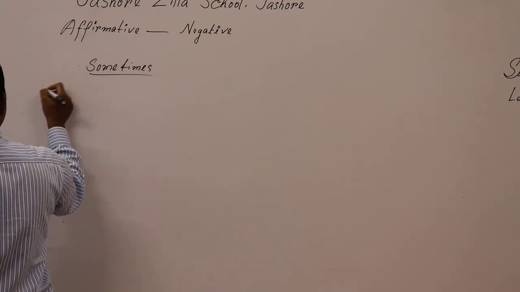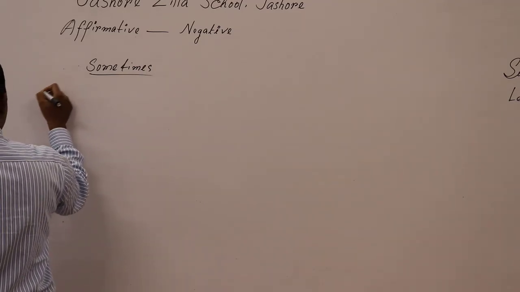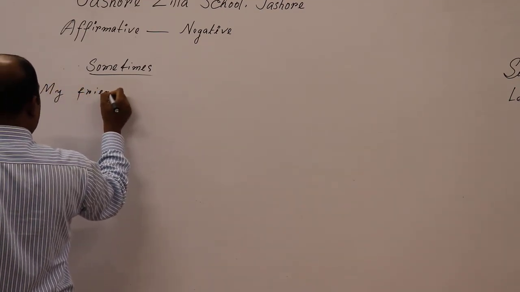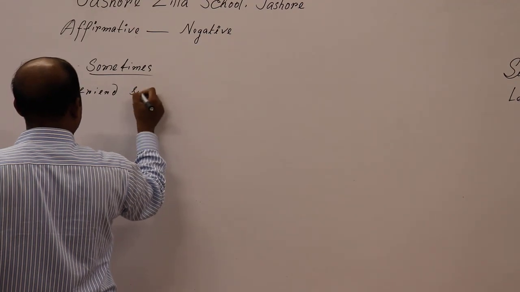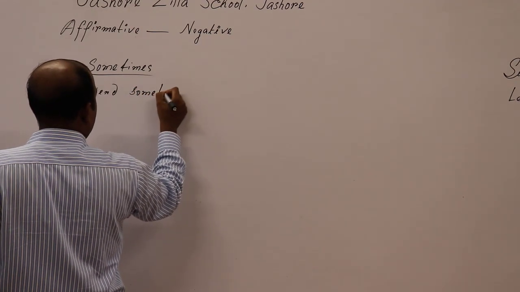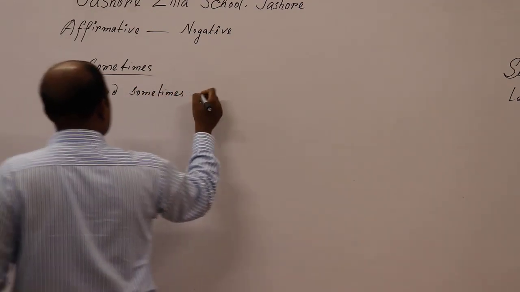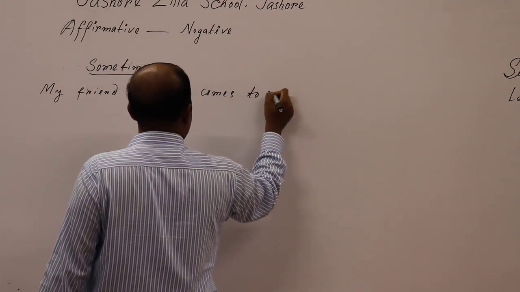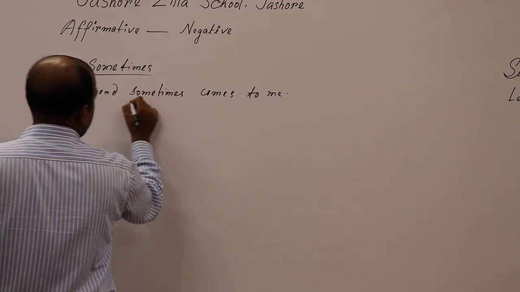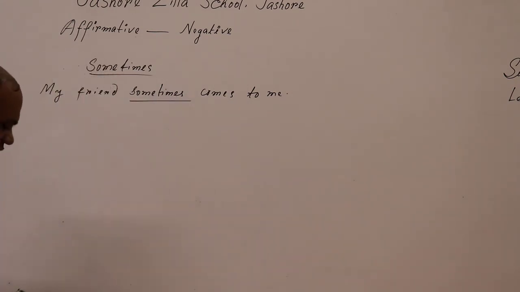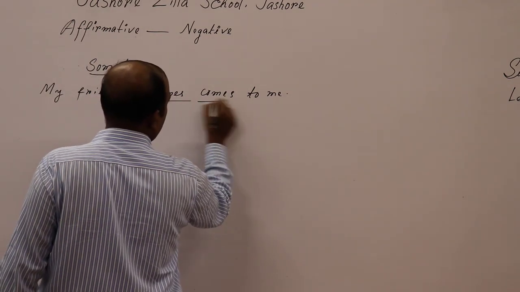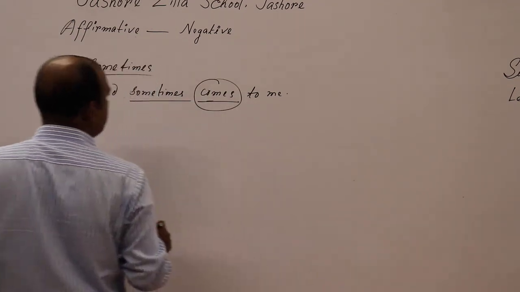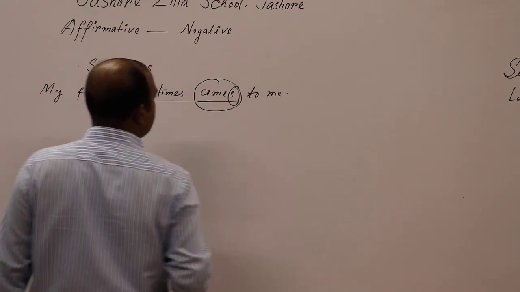Okay, suppose my friend sometimes comes to me. Look, as there is sometimes, and of course you have to look at the verb here, comes, as there is s.